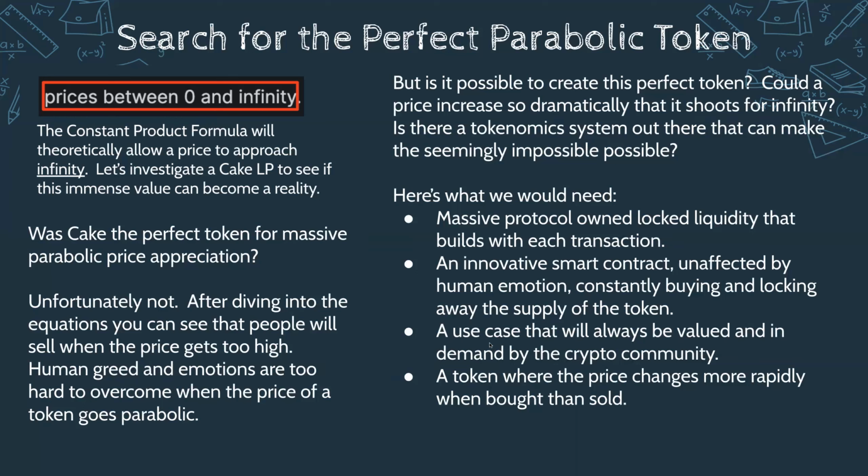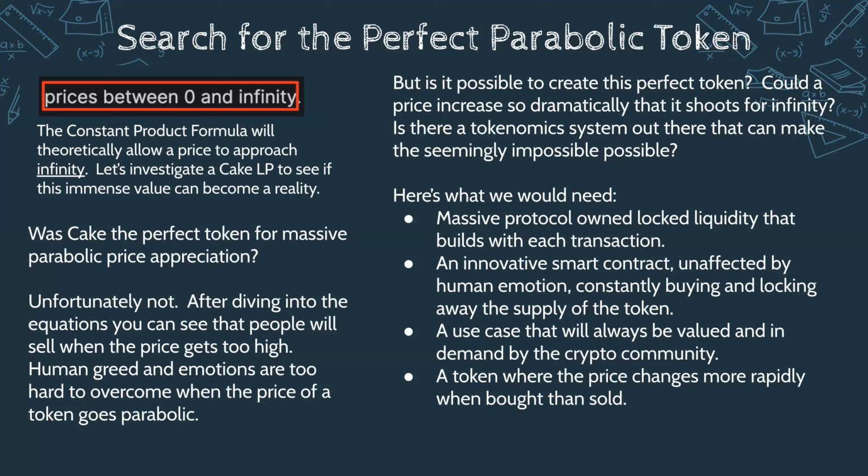And a use case that will always be valued by the community and in demand. Nowadays, guys, for every single token, think: what's the utility? What is the use case? And like we said with the locked liquidity and building that liquidity, the token would increase more rapidly when bought, but when you sell it, it doesn't slide down as much on that constant product formula curve.